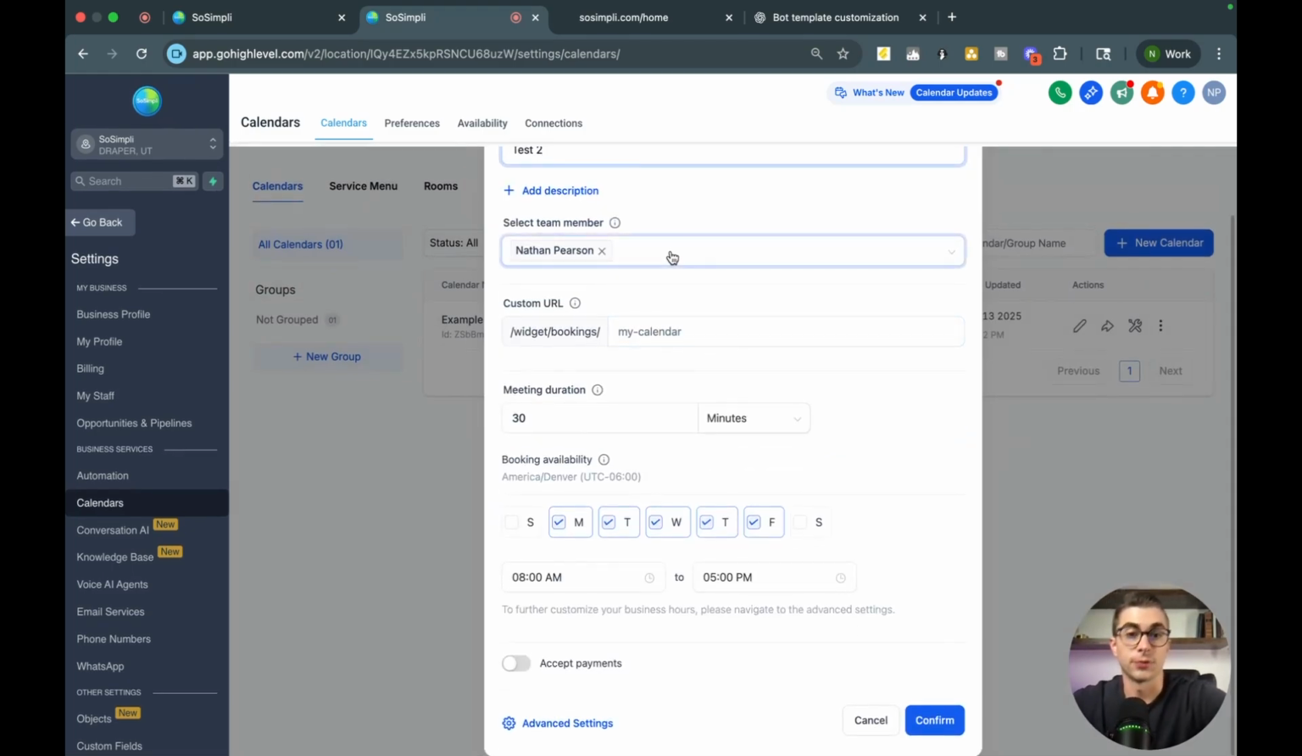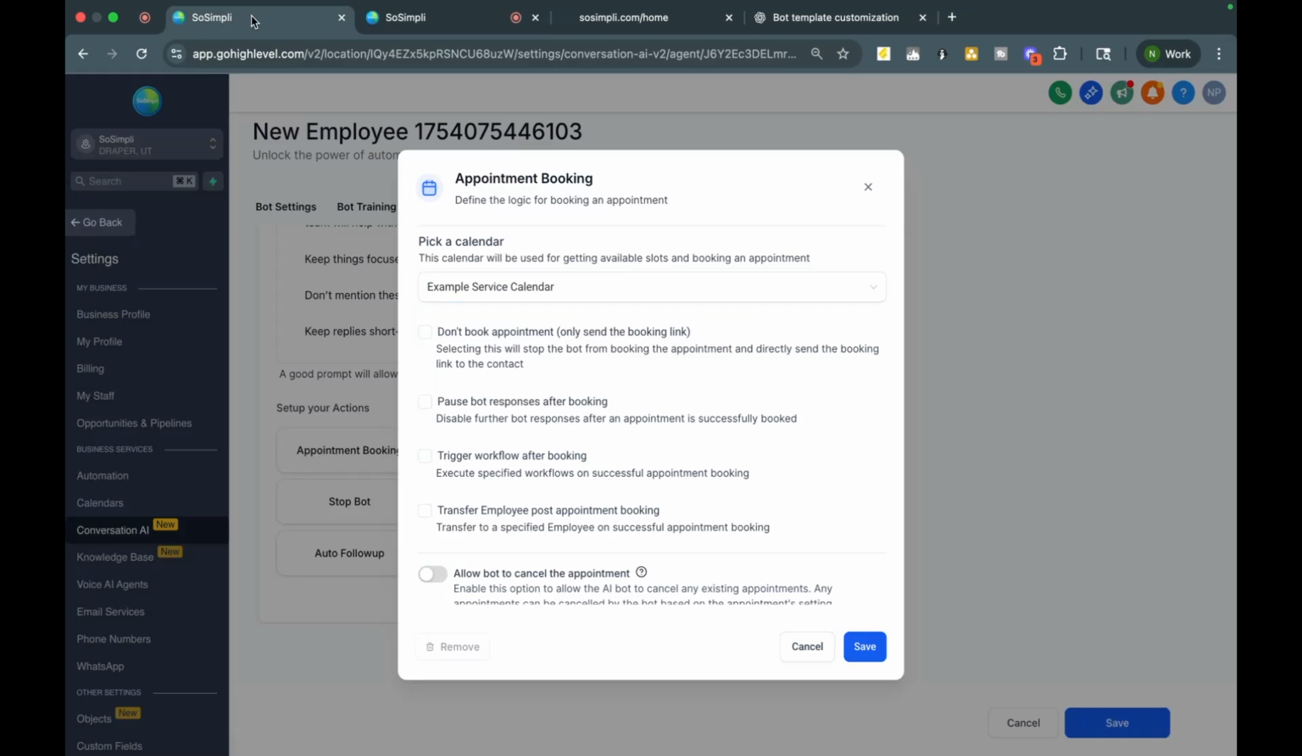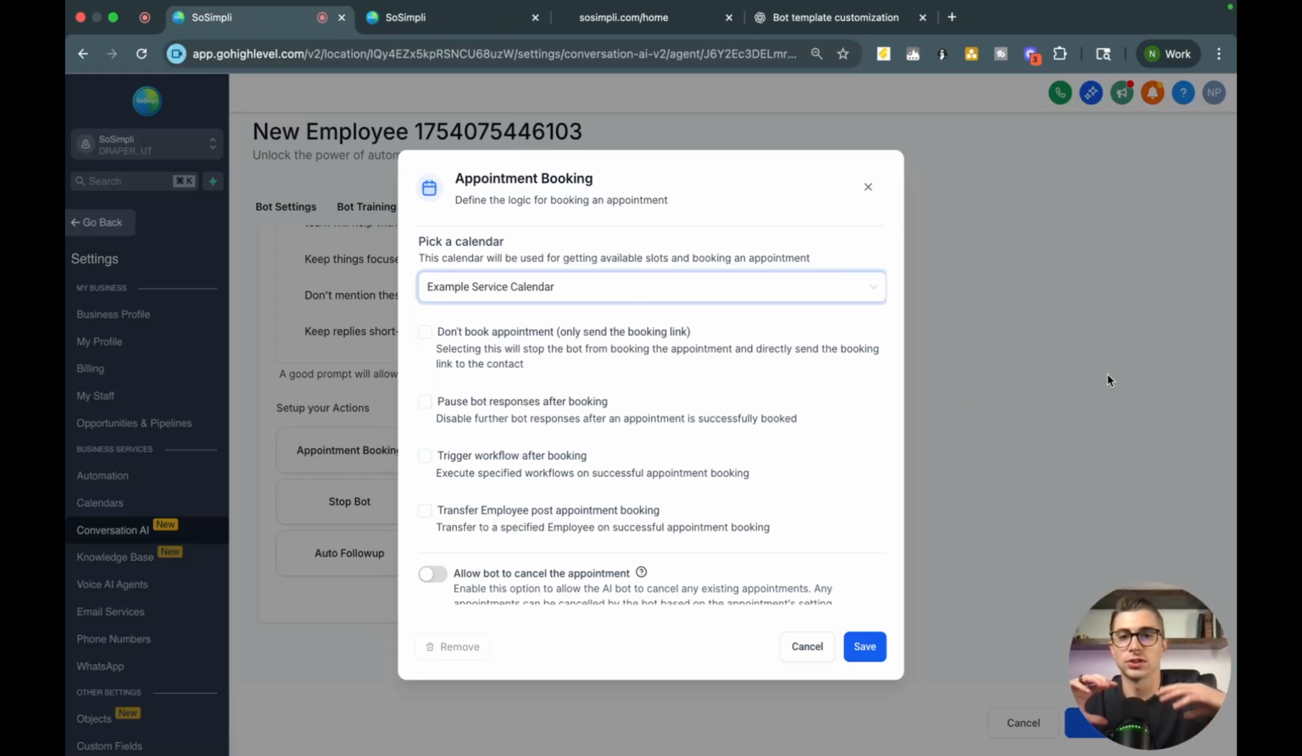And you can select different team members on it. So if there are multiple staff members that you want to be connected to this calendar, you can add them, give it a custom URL, and then put the time availability in. Now, what's really cool about this is once you have this all set up, you can connect it back to the bot right here. And so it's actually reading from a real calendar, right? This would do us no good if it was connected to no calendar and double booking people and things like that. So anyway, really cool here.